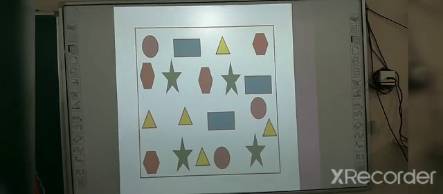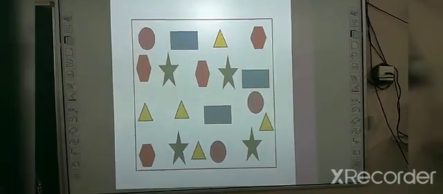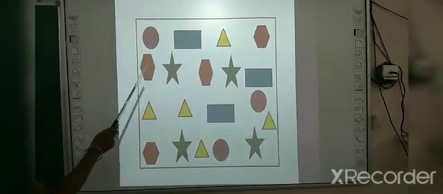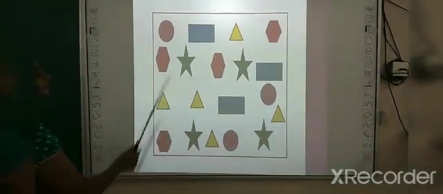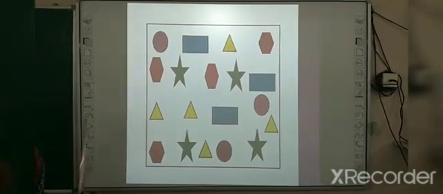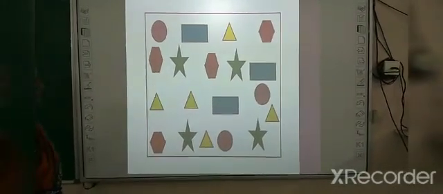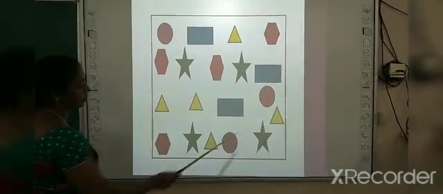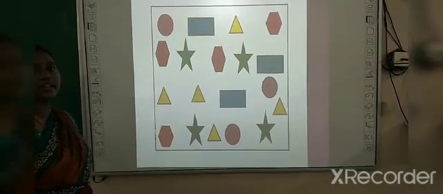Now we are going to do one activity. Here we have a collection of objects. Can you name them? What are the objects here? Circle, rectangle, triangle, square and polygon. So we have different types of objects here. Can you say how many triangles are there? Yes, very good. 1, 2, 3, 4, 5. So 5 triangles are there. How many circles are there?